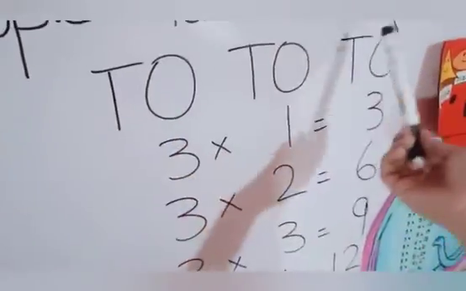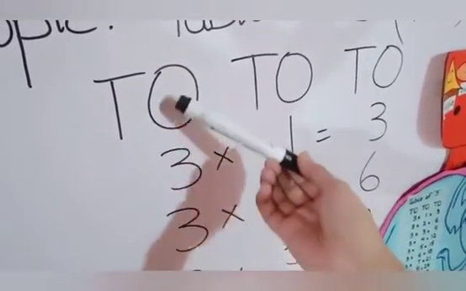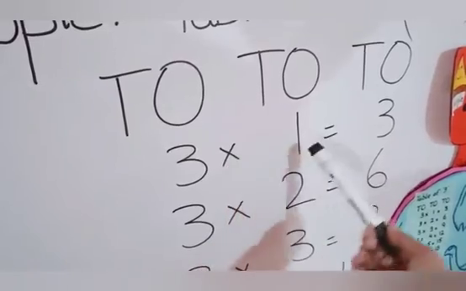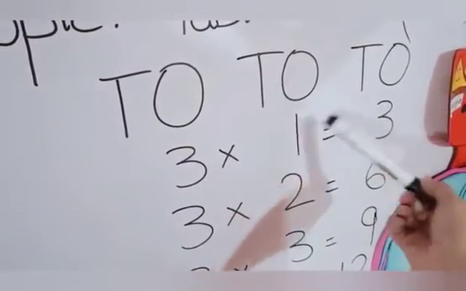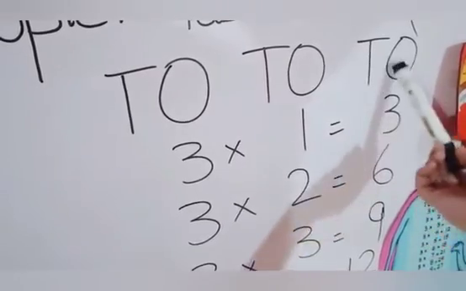Okay, table of 3. You will write T-O like this. And you will write 3 under the O like this. Then you will write multiplication sign. Then you will write 1 under the O. Then you will write the sign of is equal to and write 3 under the O.